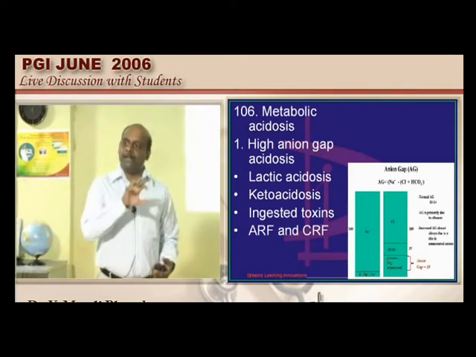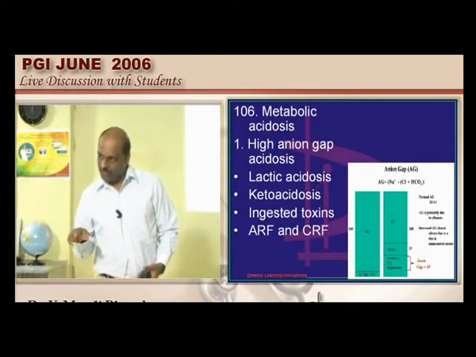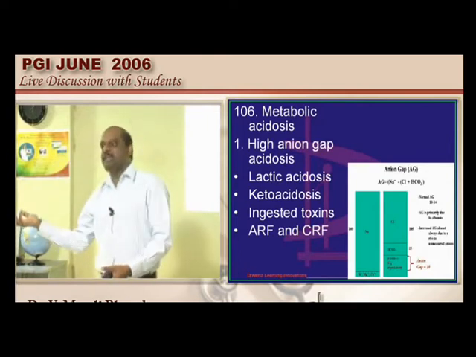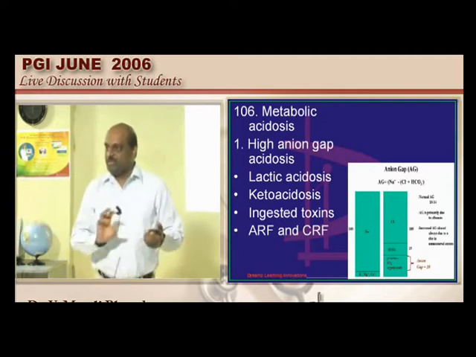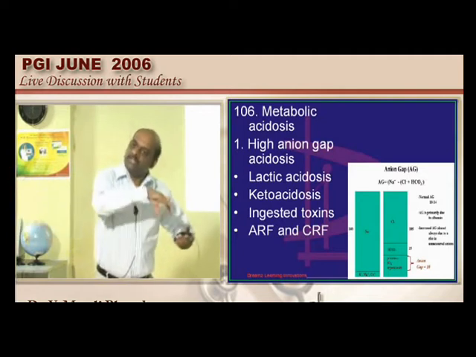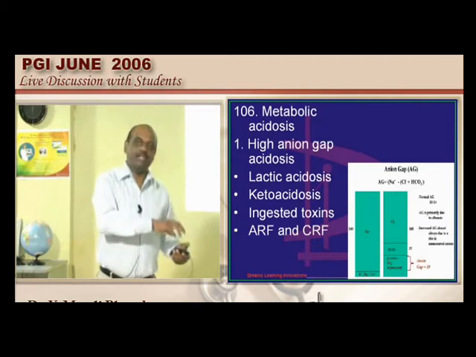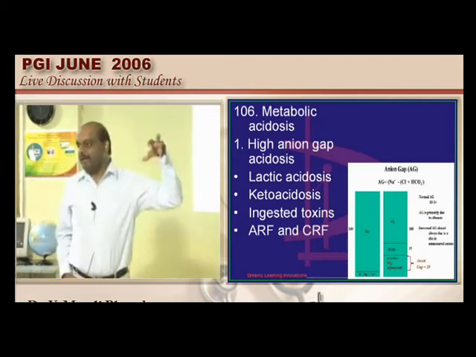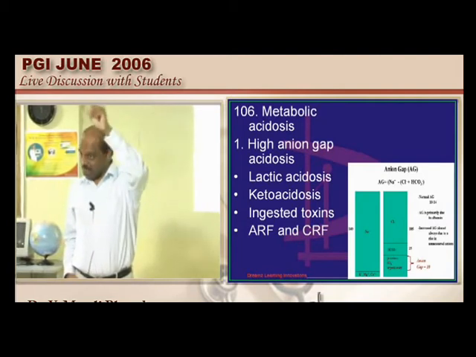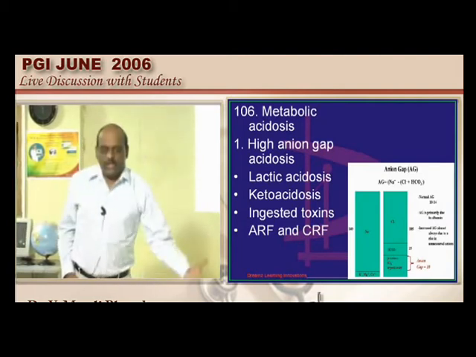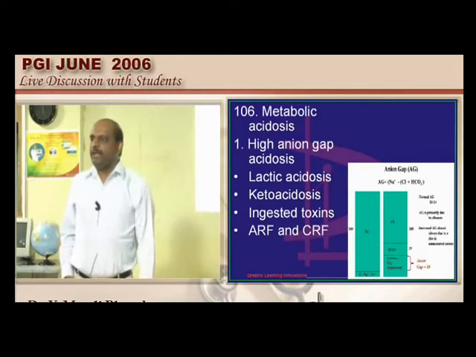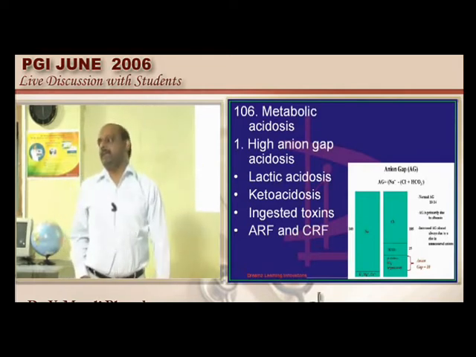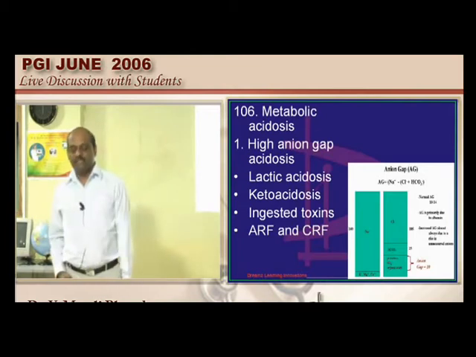Unmeasured anions minus unmeasured cations is equal to measured cations minus measured anions. So this anion gap is actually calculating what? It is calculating unmeasured anions minus unmeasured cations. So anything that makes unmeasured anions increase will cause anion gap also to increase. That is the reason in diabetic ketoacidosis, etc., it becomes increased.